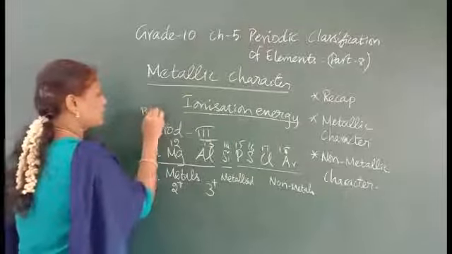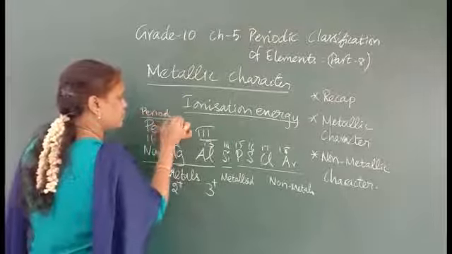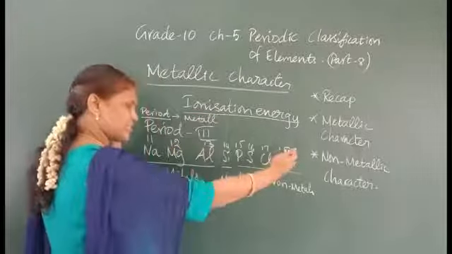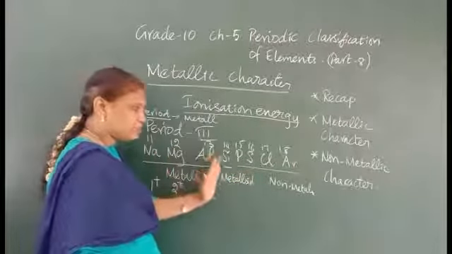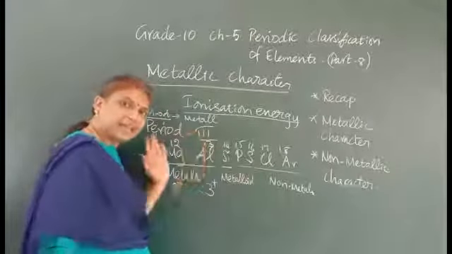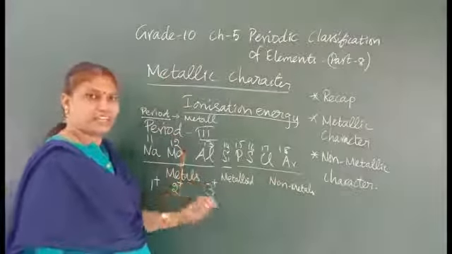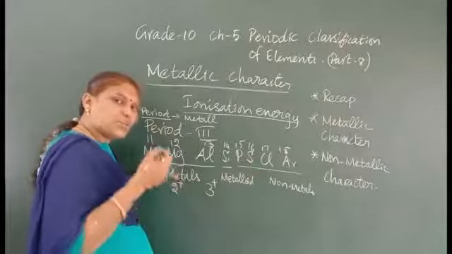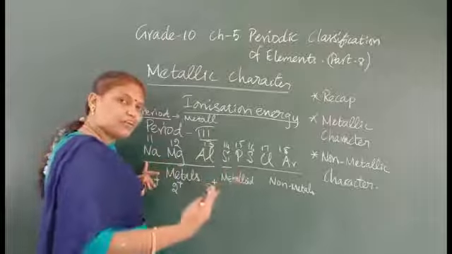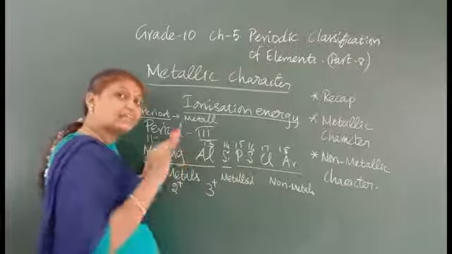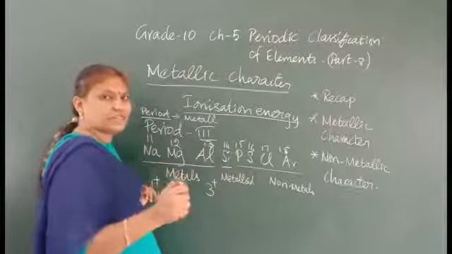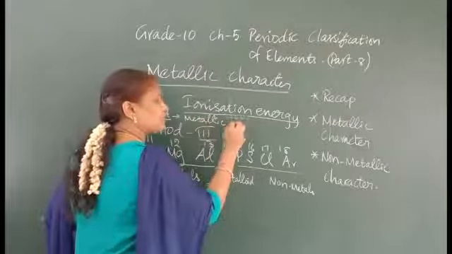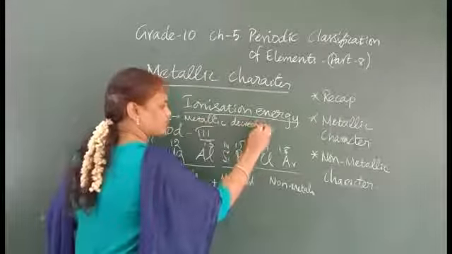So, in the period, the metallic character decreases. Why? You can see it itself: it is green, then it becomes pink, then yellow. It means that the nature of losing electrons is decreasing. If it loses only 1 electron, it will have more metallic power because only less energy has to be spent. If it is losing more electrons, it has to spend more energy. The metallic character decreases. So energy should be less spent, then only it will be more metallic. You should know it. So metallic character decreases in the period.